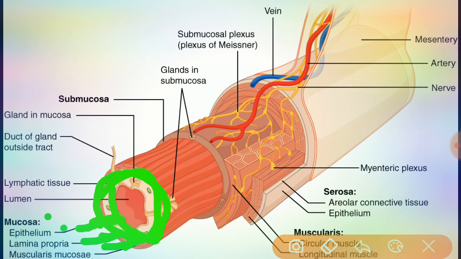The epithelium is present in the mouth, pharynx, esophagus, and anal canal. Mainly here there is non-keratinized stratified squamous epithelium. What is present over the epithelium?